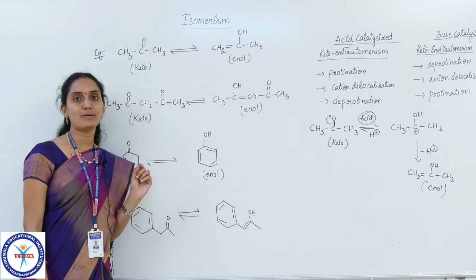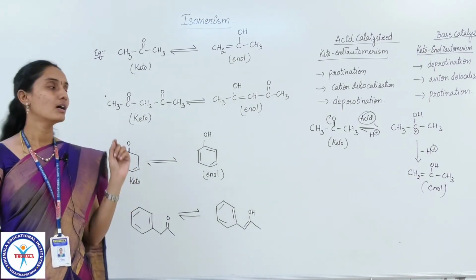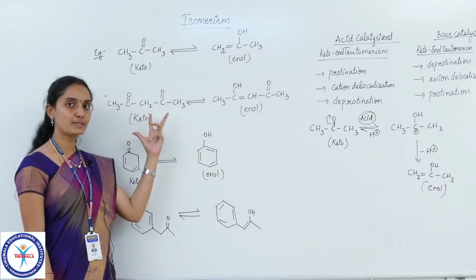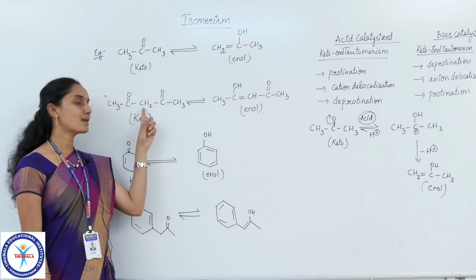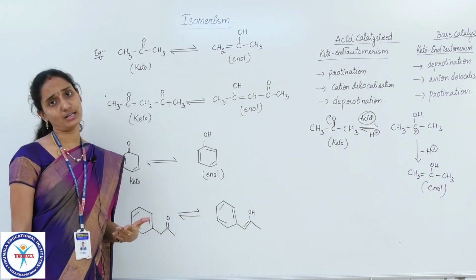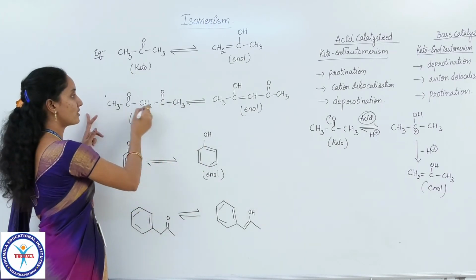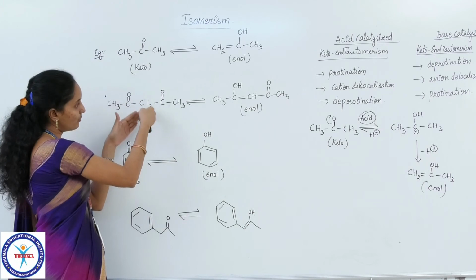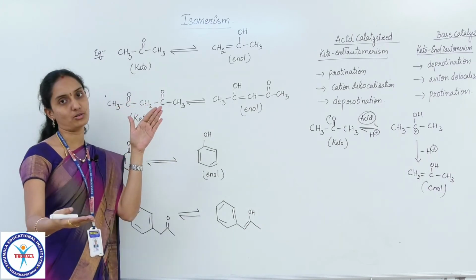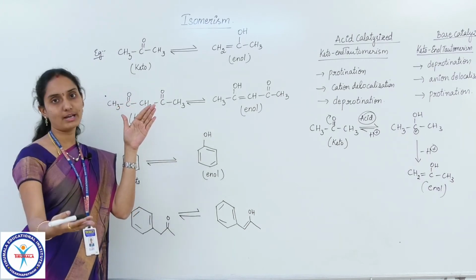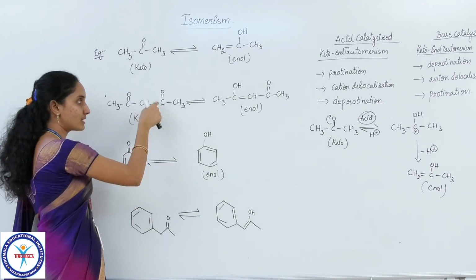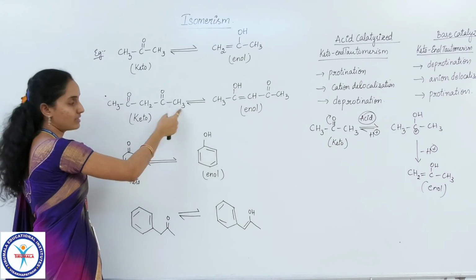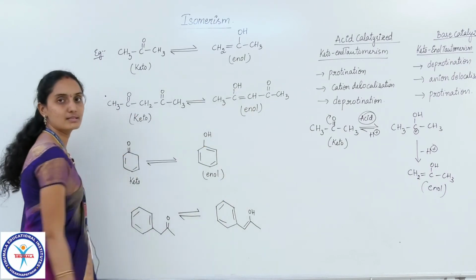Such a carbon is the most reactive alpha carbon. So among these three, children, this alpha carbon is most reactive, and it readily loses the proton and gives off the H plus ion. So we have to remove the hydrogen from this carbon, not from this and not from this. So the enol form becomes this.